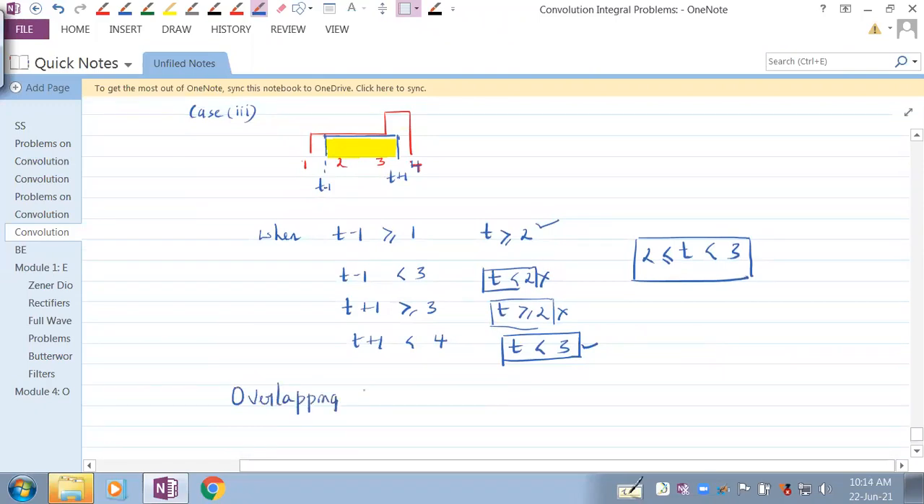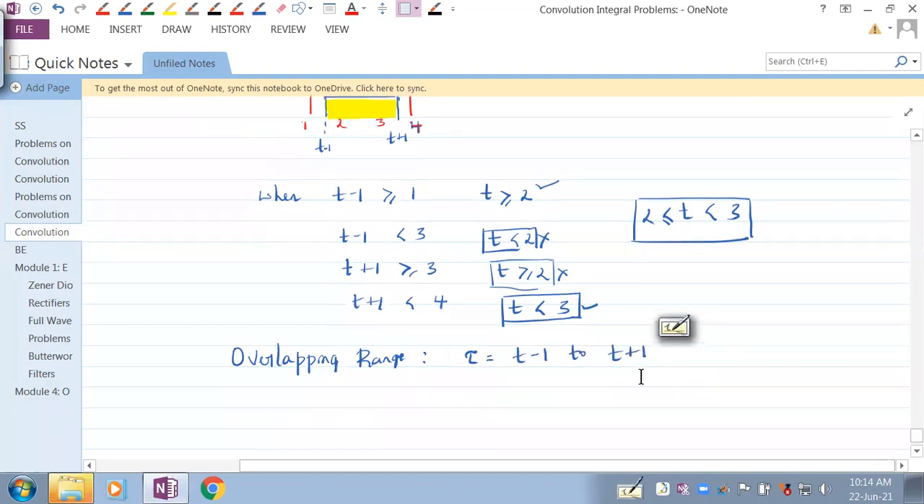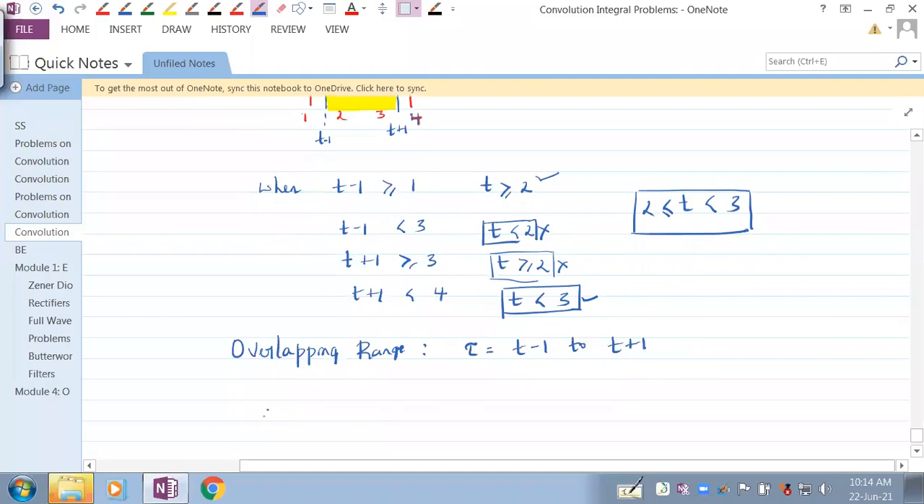Anybody? What is the overlapping range? It is tau ranging from t minus 1 to t plus 1. Fine. So therefore, equation 1 implies y of t equals the integration over tau ranging from t minus 1 to t plus 1.